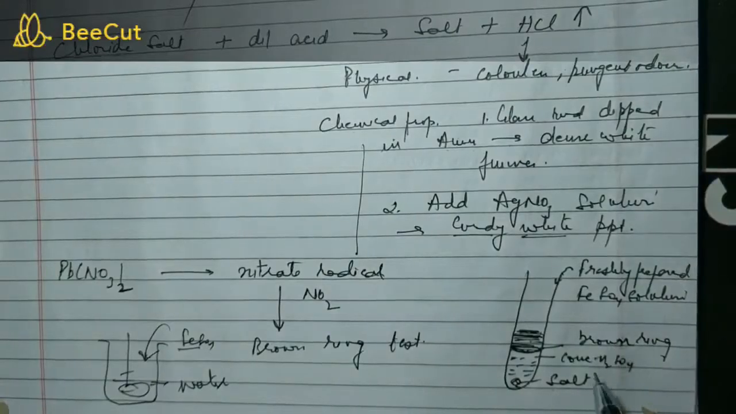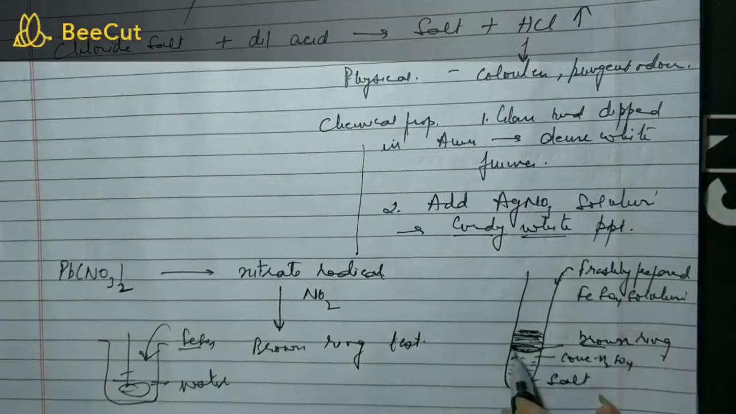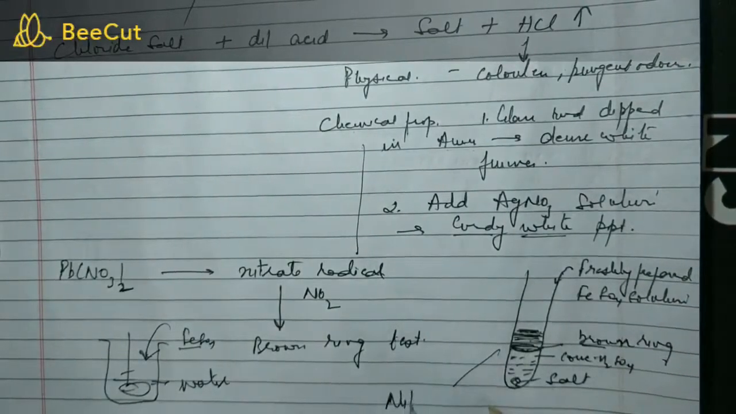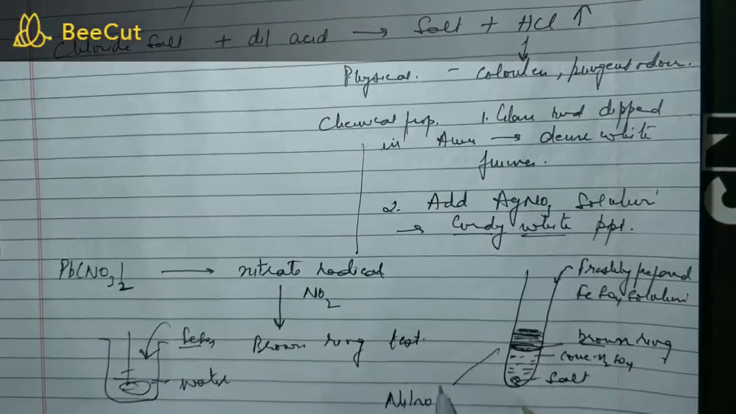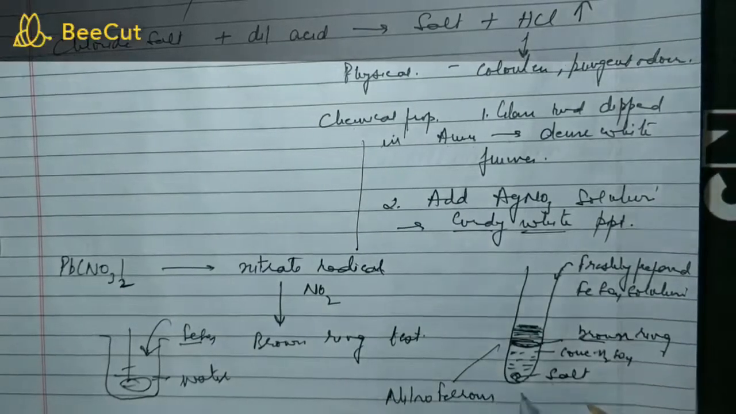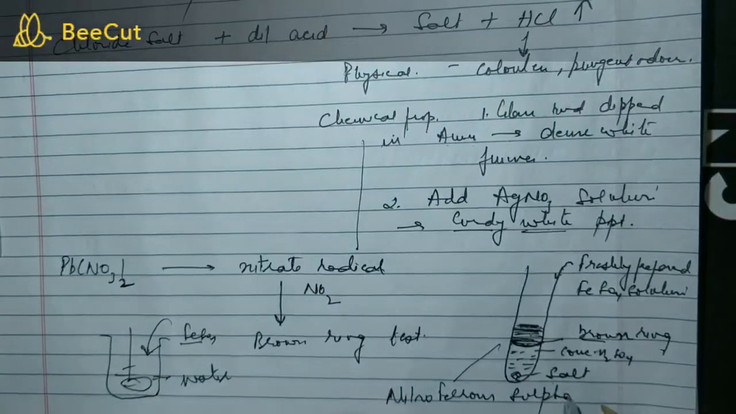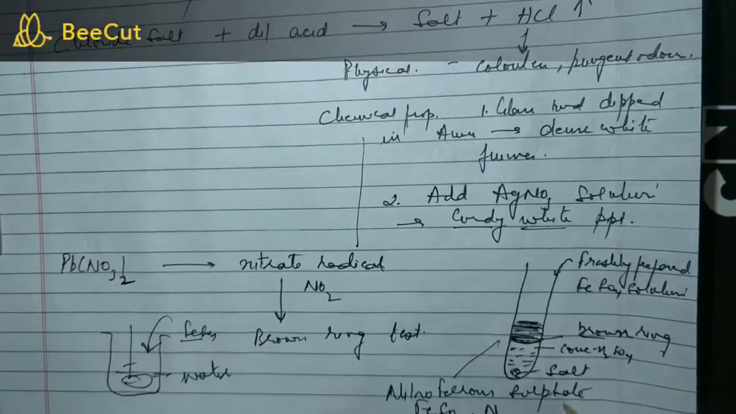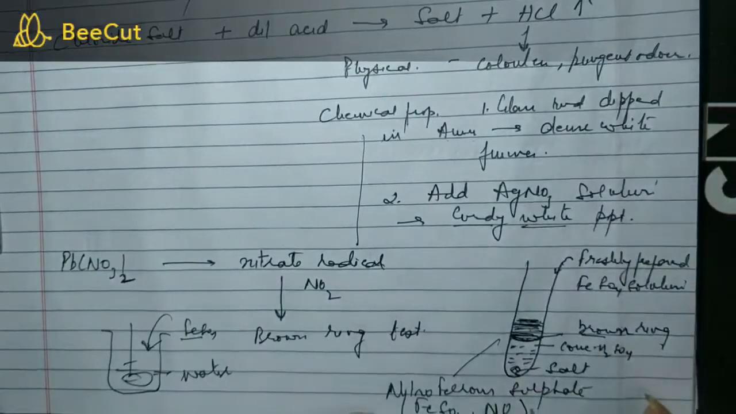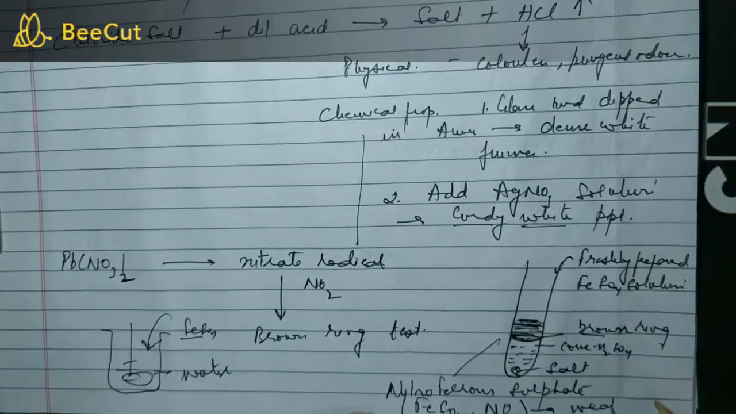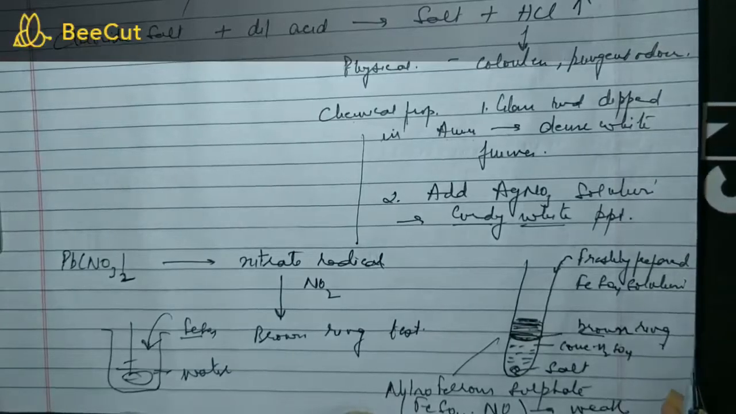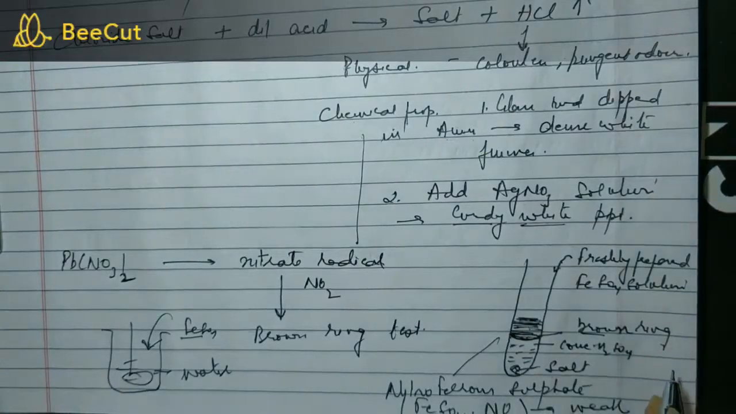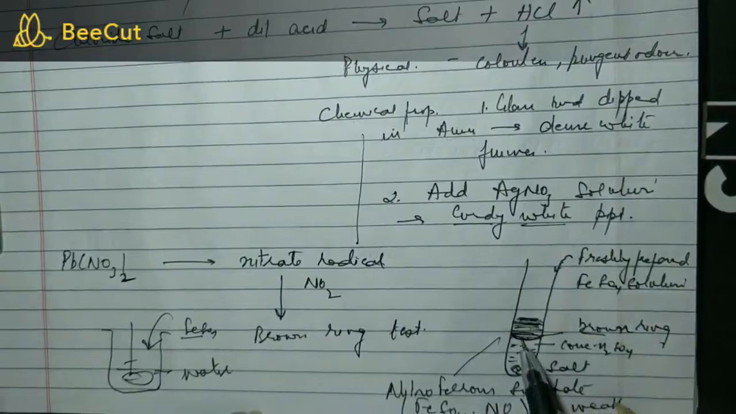Now the chemical composition of this brown ring is nitroso-ferrous sulfate. The formula is FeSO4.NO. Now this compound is extremely weak. It is very, very unstable. So if you shake or disturb the test tube, then this will immediately break.